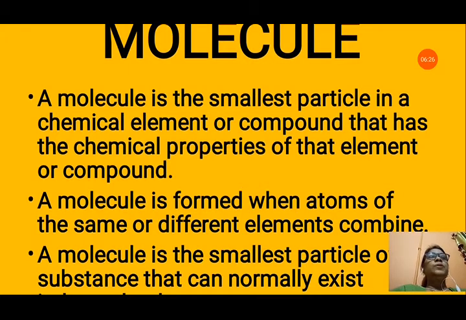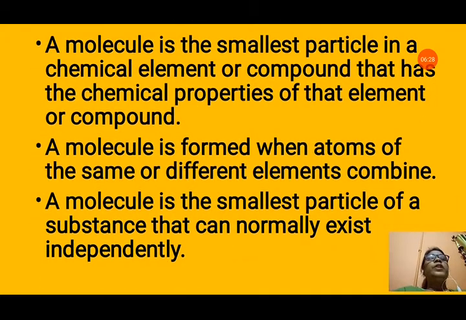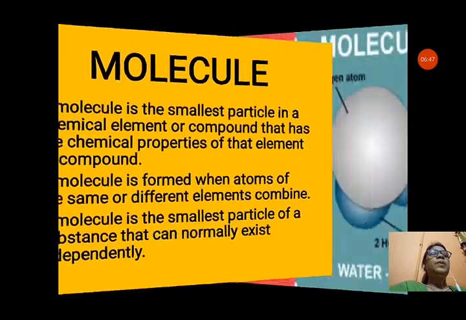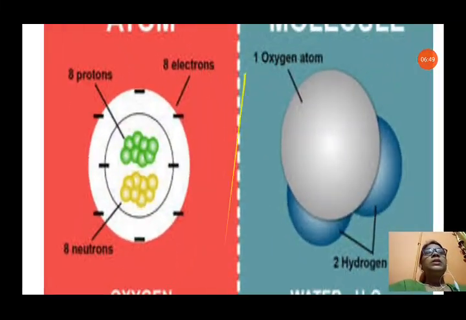That means two atoms of hydrogen make one molecule of hydrogen. A molecule is formed when atoms of the same or different elements combine. That means the same atoms can combine, two or more, or more than one type of atom can also combine to form a molecule. A molecule is the smallest particle of a substance that normally exists independently. That means a molecule can exist independently. You can see in this picture it is very clear.